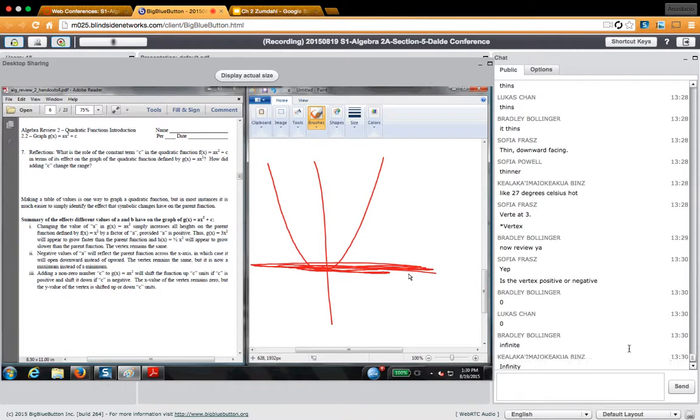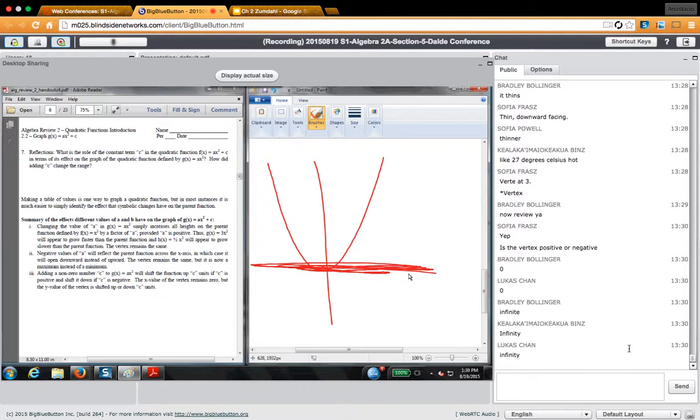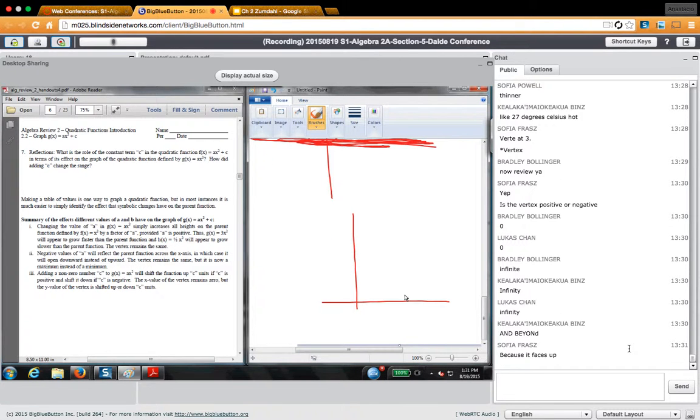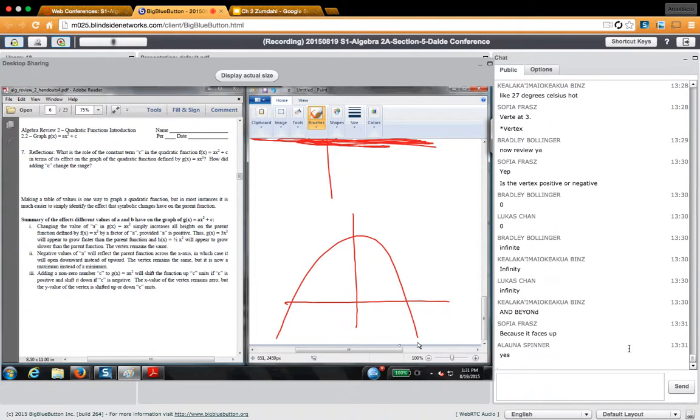Infinity, exactly. So this graph right here does not have a maximum. It only has a minimum. Does that make sense? Whereas a negative parabola, something that looks like this, has a maximum, but it doesn't have a minimum value. Are we cool with that?